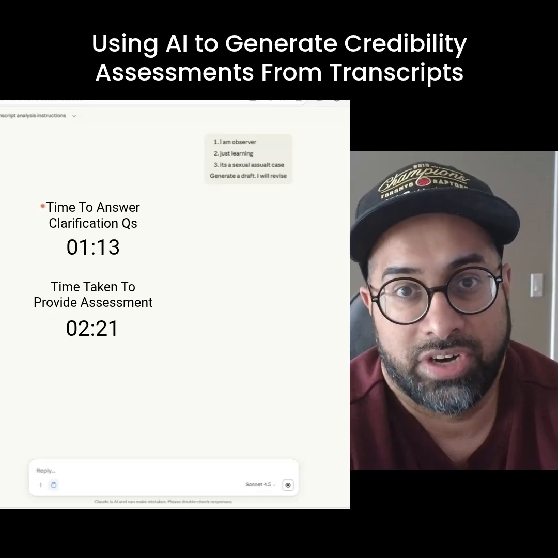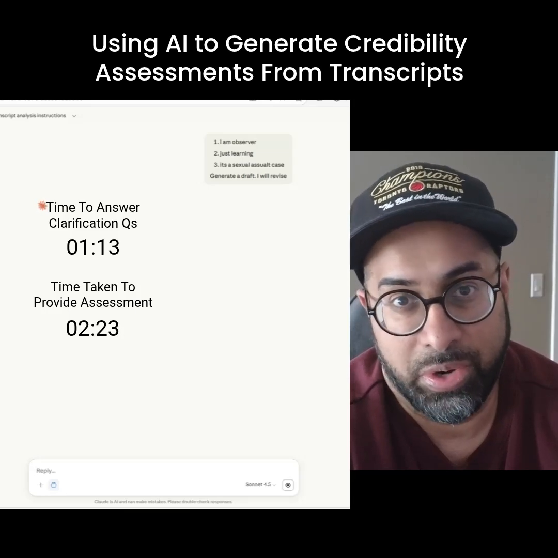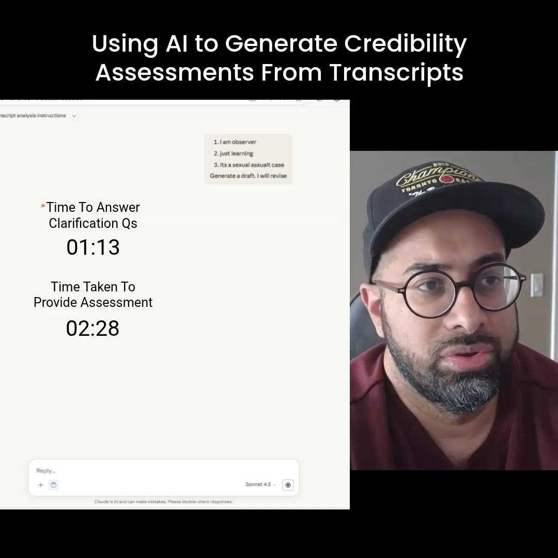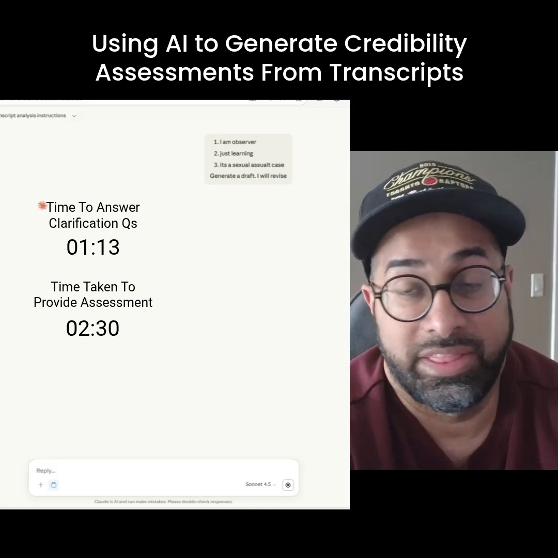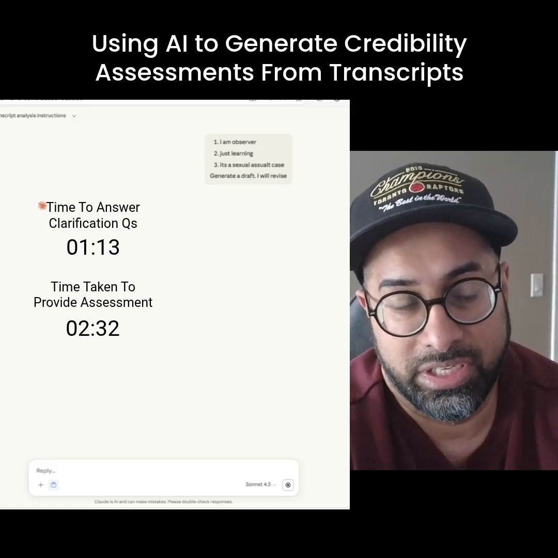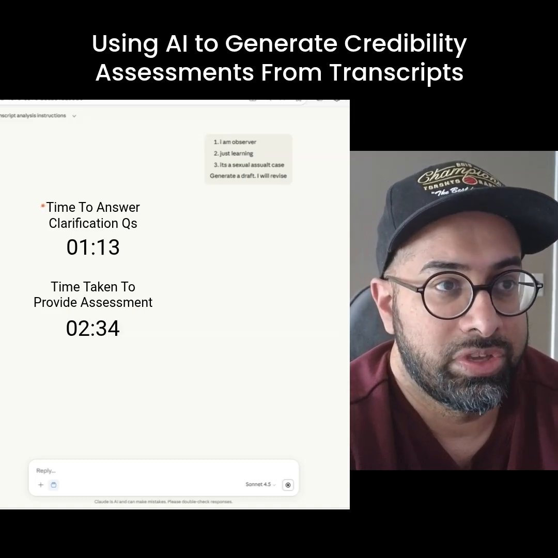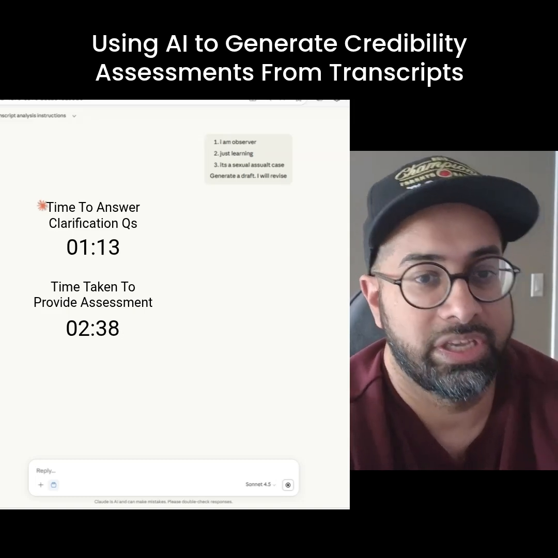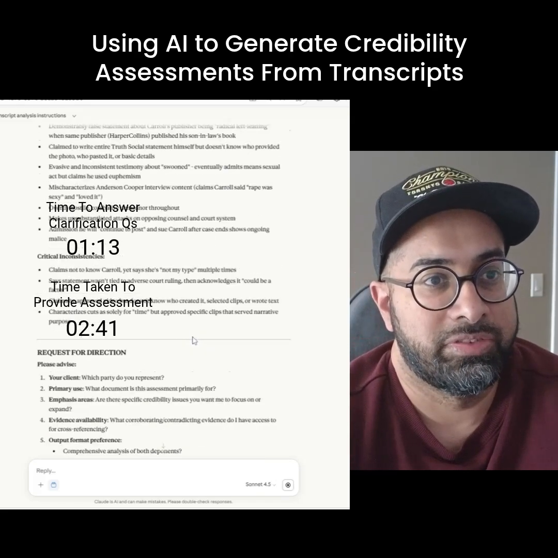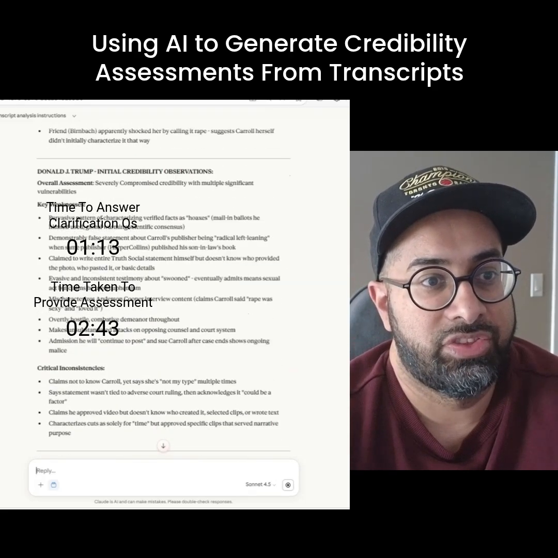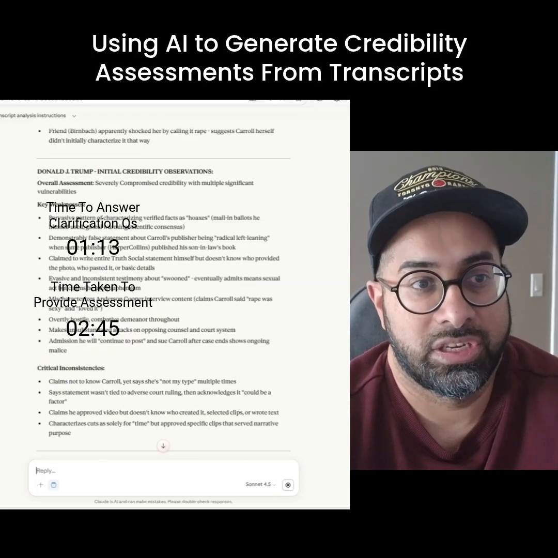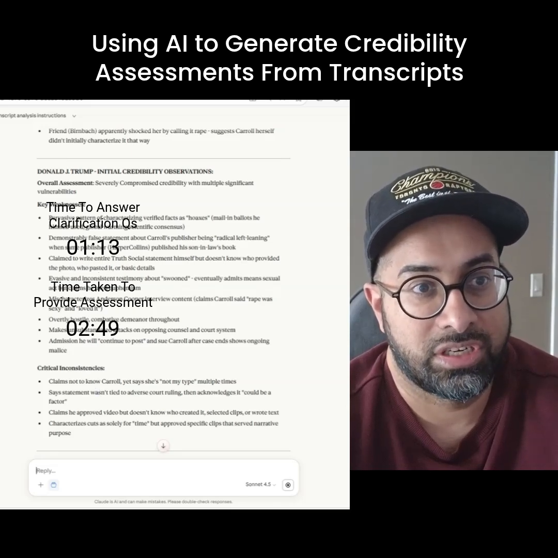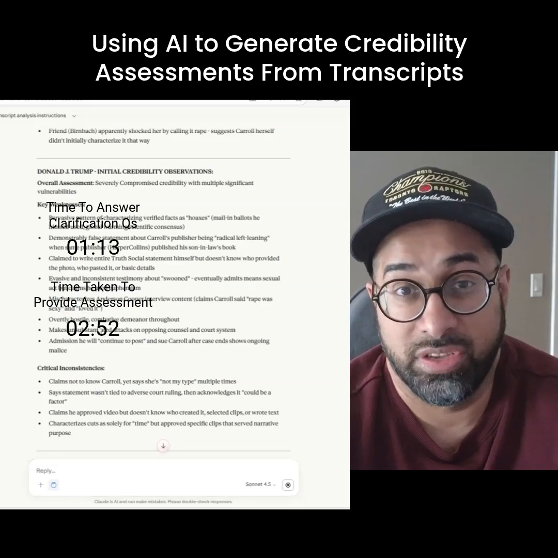So in a 100-page transcript, that's approximately an hour and a half, if not two, with using this tool, and that's not including coming up to it with the credibility assessment. Using this tool, especially when you look at what's been provided up here, it's given some things to be talked about, critical inconsistencies, key weaknesses.